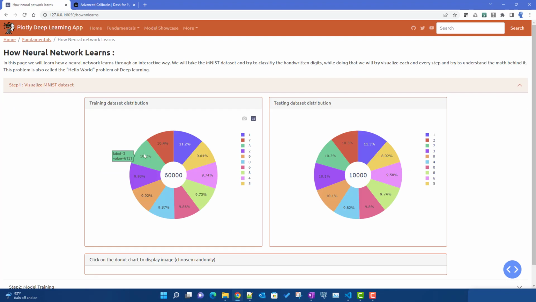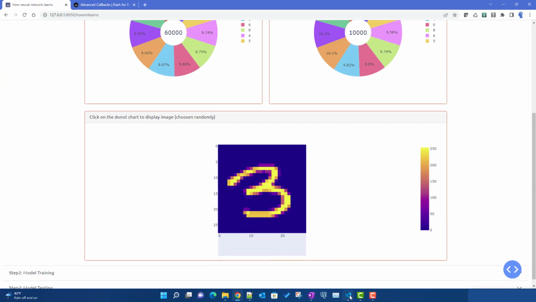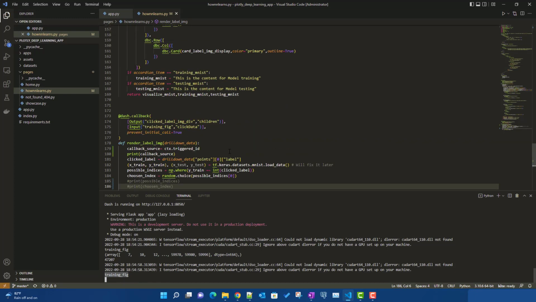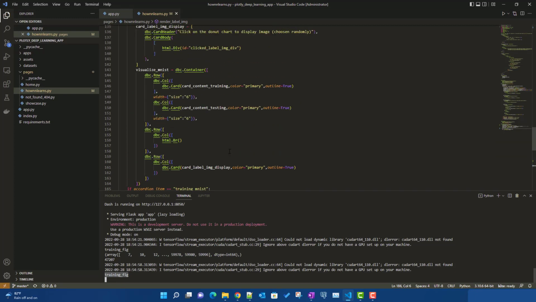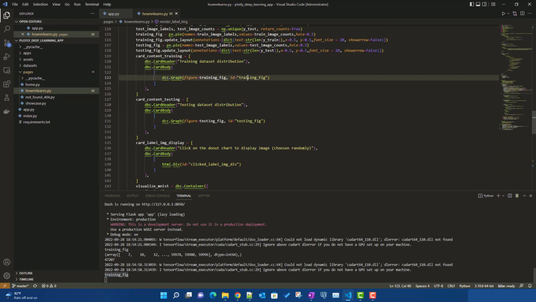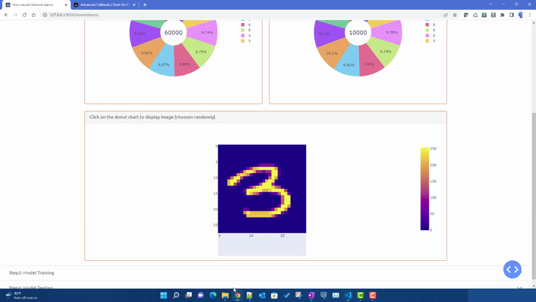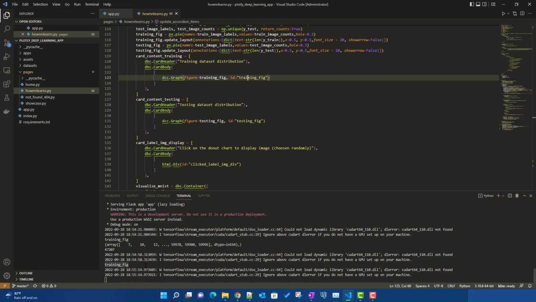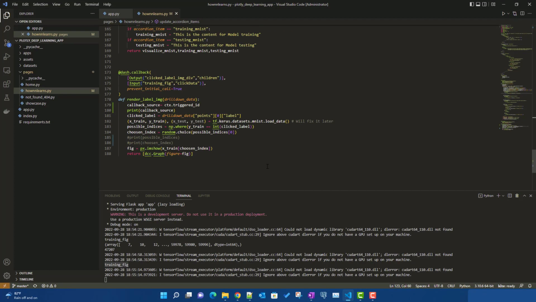If I click on the training dataset distribution, our callback source is the training figure. That means the figure object we have defined for the training, right? Now if I click over here, it is not printing anything, because we have not given that input, right?